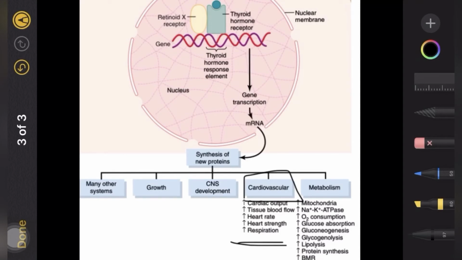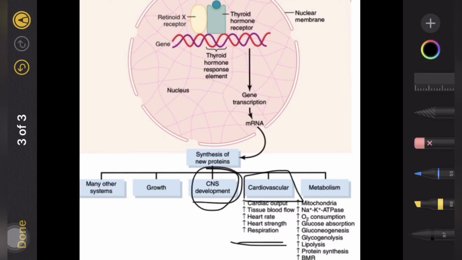Let's focus on the next system, that is the CNS. It plays a very important role here, because if there is deficiency, it can cause abnormal development of the synapses and defective myelination during the postnatal life and the fetal life of the child. So it can lead to mental retardation. When these hormones are increased, usually they cause increased blood flow to the brain, and this causes increased anxiety, worries, and paranoid thoughts. But when there is a decrease in these hormones, it can cause lethargy and excess sleep.